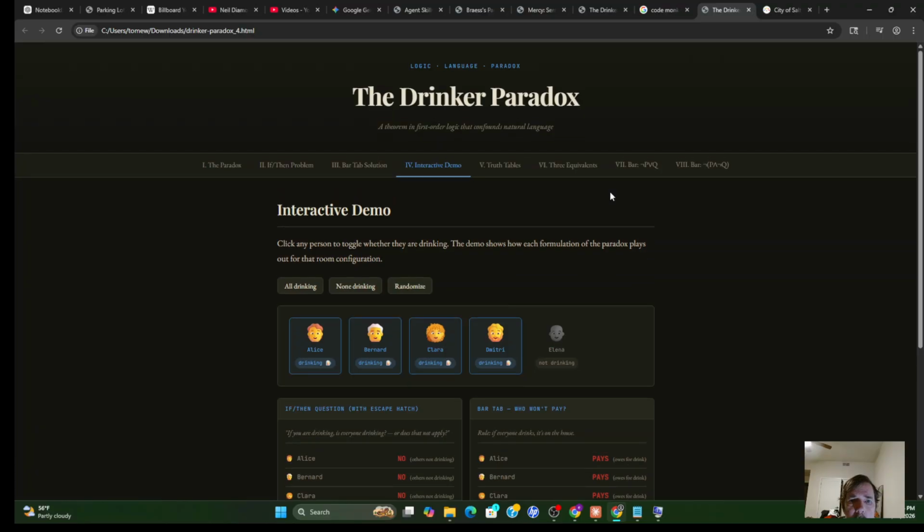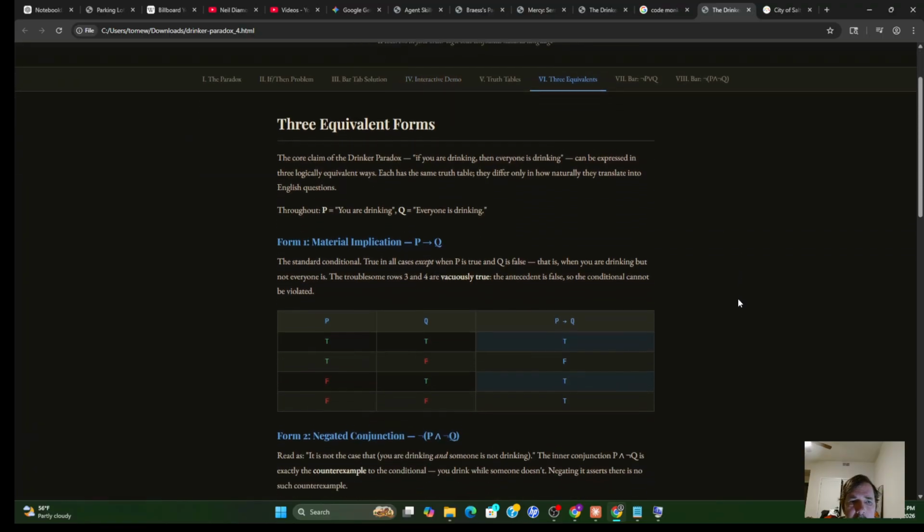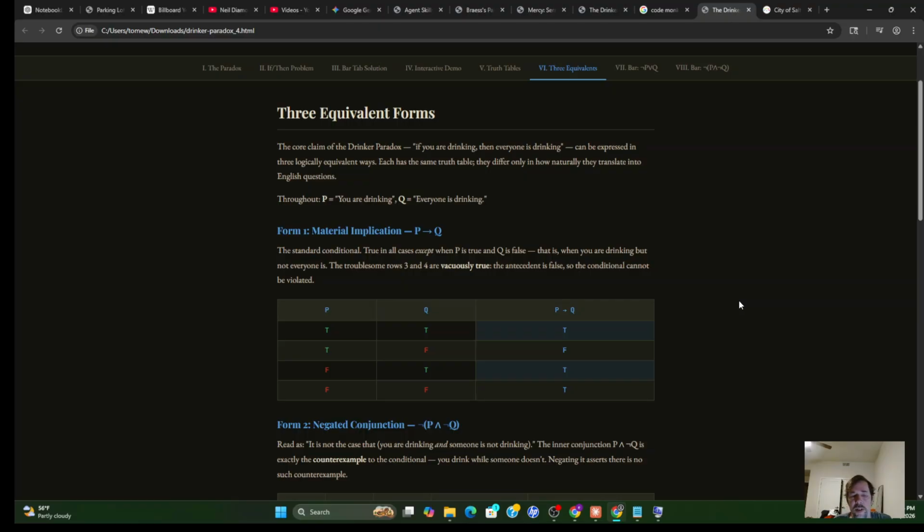So here's one of the tabs. This tab here will go through the formal logic that's involved. So the first thing that we'll consider is if P, then Q. This is what the paradox is using, with P being defined as someone is drinking or you are drinking, and Q is everyone is drinking.